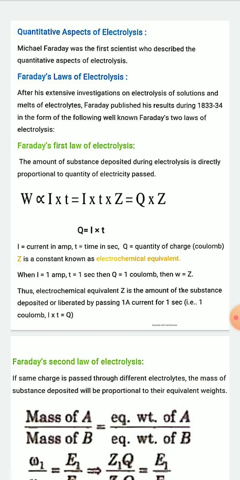So, according to Faraday's first law of electrolysis, you have to read Faraday's two laws.